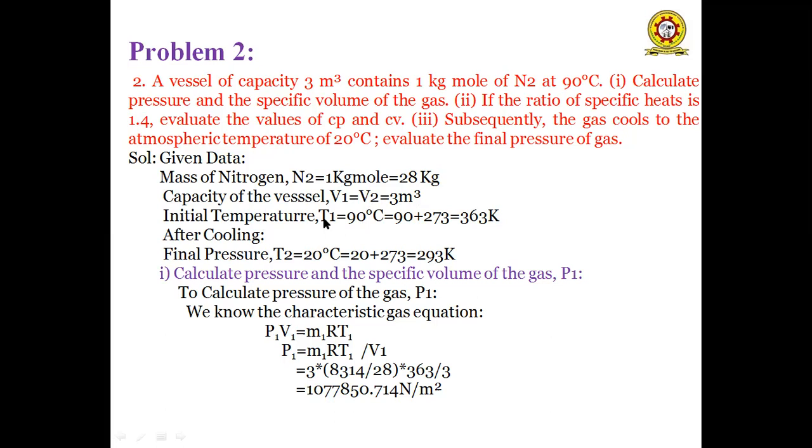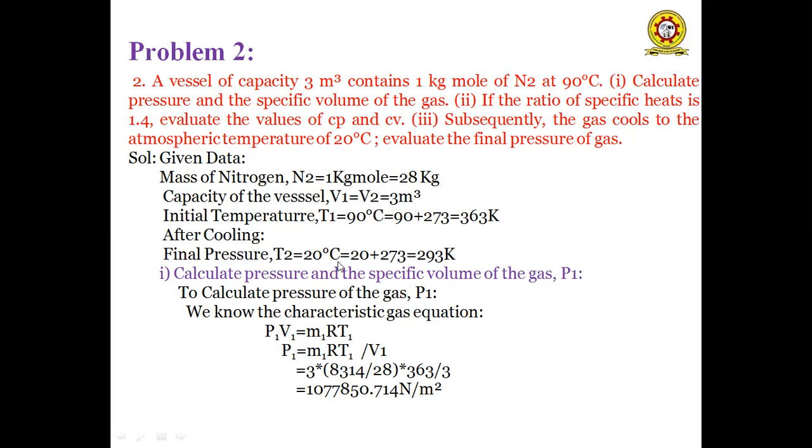And the initial temperature of nitrogen gas N2 is equal to 90 degrees centigrade. So we have to convert degree centigrade in terms of Kelvin. That is equal to 90 plus 273, that is equal to 363 Kelvin. After the cooling process, the temperature reduces to 20 degrees centigrade. So the final temperature of nitrogen gas in the vessel, T2, is equal to 20 degrees centigrade.